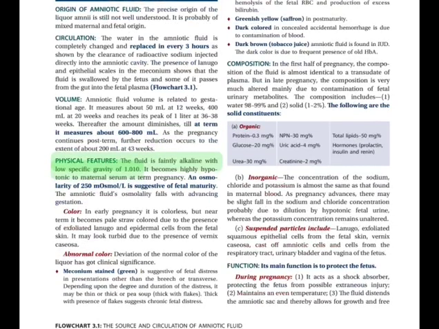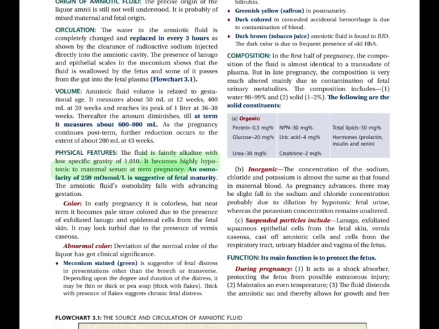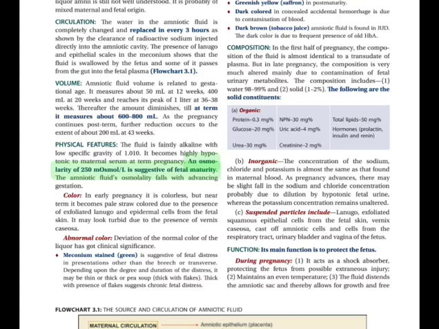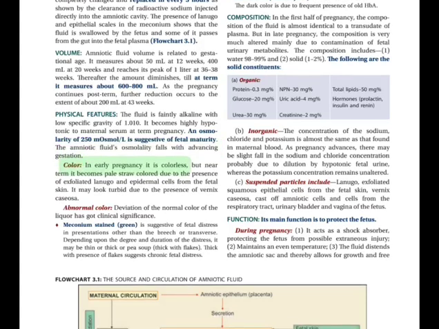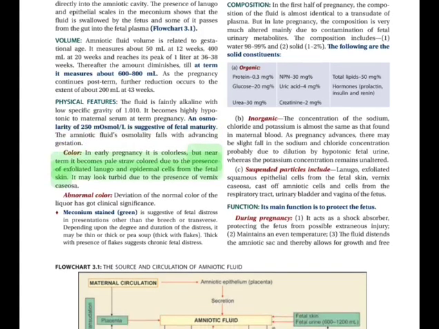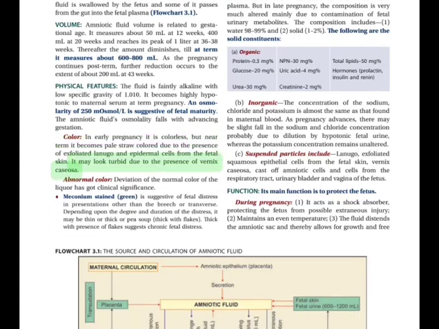Physical features. Amniotic fluid is faintly alkaline with low specific gravity of 1.010. It becomes highly hypotonic to maternal serum at term pregnancy. An osmolarity of 250 mosmol/L is suggestive of fetal maturity. Amniotic fluid's osmolality falls with advancing gestation. Color. In early pregnancy it is colorless, but near term it becomes pale straw-colored due to the presence of exfoliated lanugo and epidermal cells from the fetal skin. It may look turbid due to the presence of vernix caseosa.